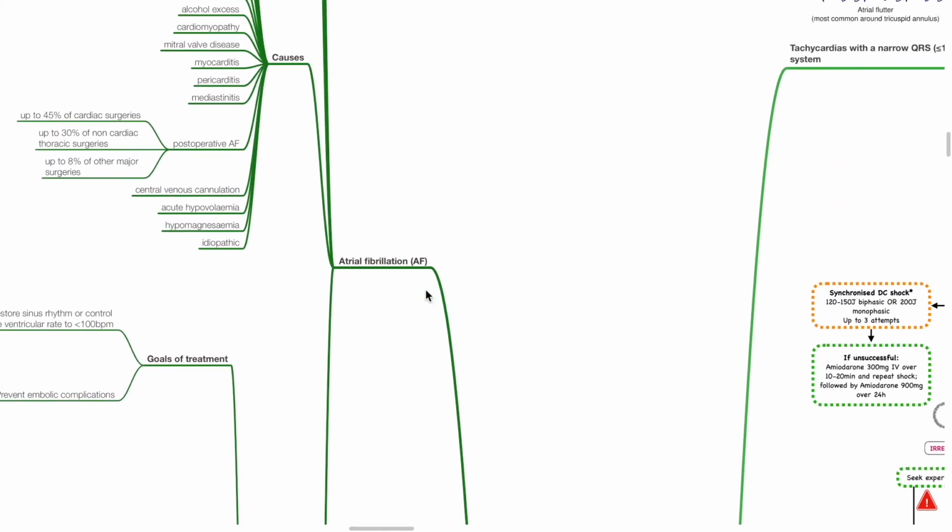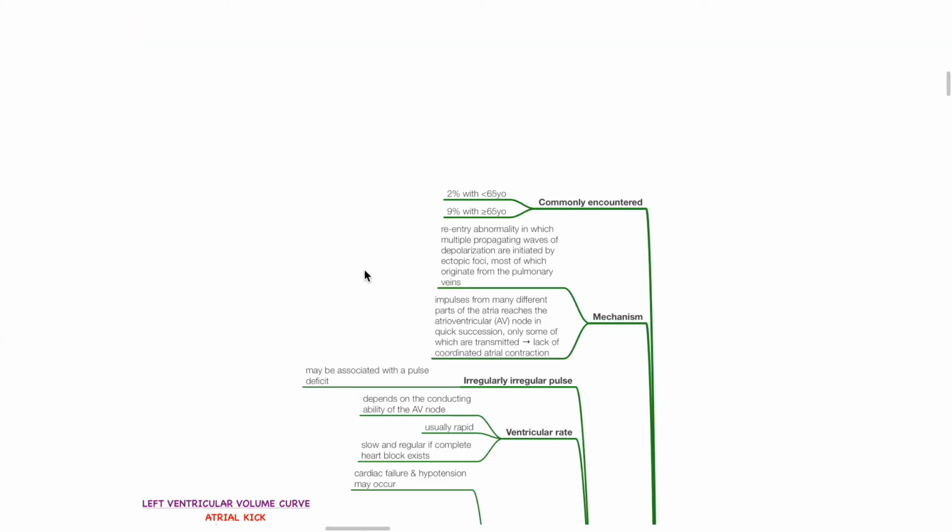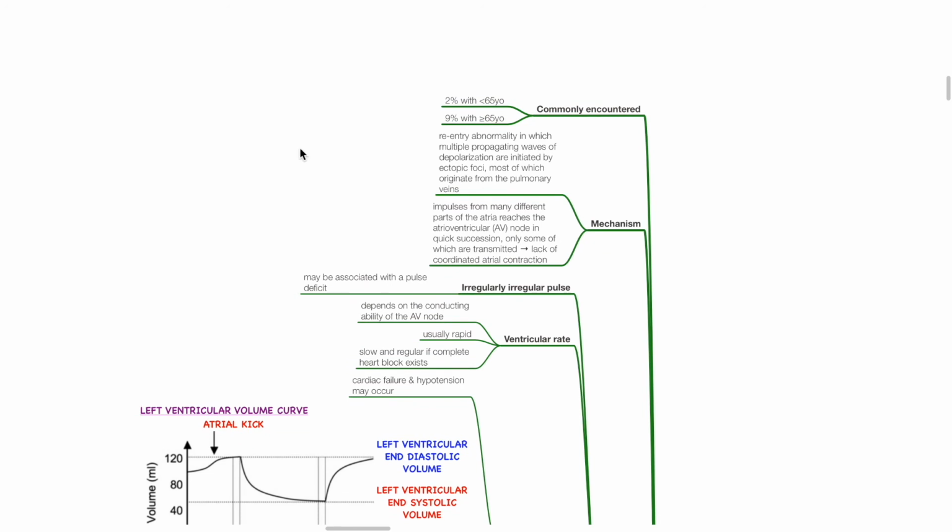Atrial fibrillation. Atrial fibrillation is commonly encountered, with 2% in patients less than 65 years old and 9% in patients 65 years old or older. Mechanism: re-entry abnormality in which multiple propagating waves of depolarization are initiated by ectopic foci, most of which originate from the pulmonary veins. Impulses from many different parts of the atria reach the AV node in quick succession, however only some of which are transmitted. This results in lack of coordinated atrial contraction.